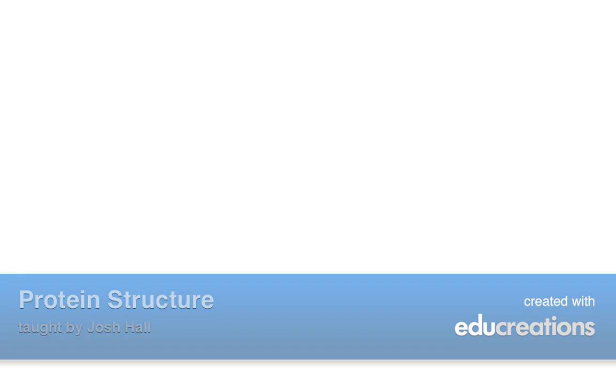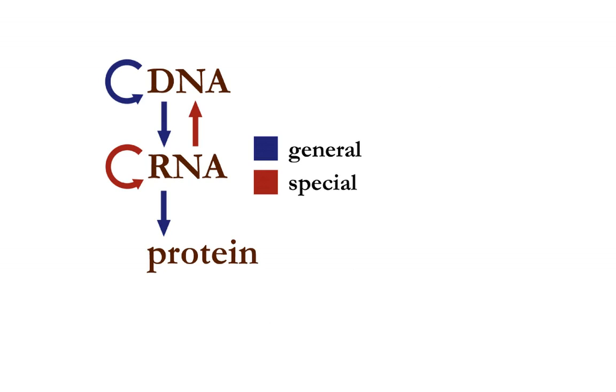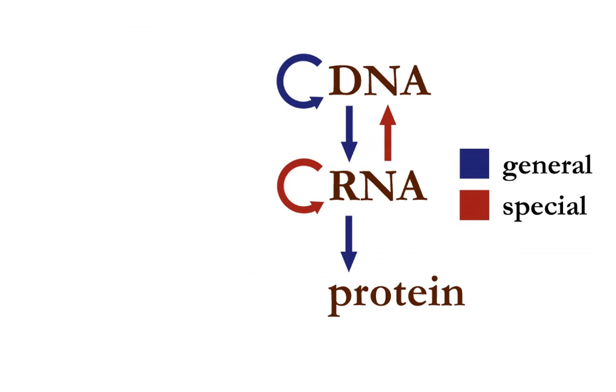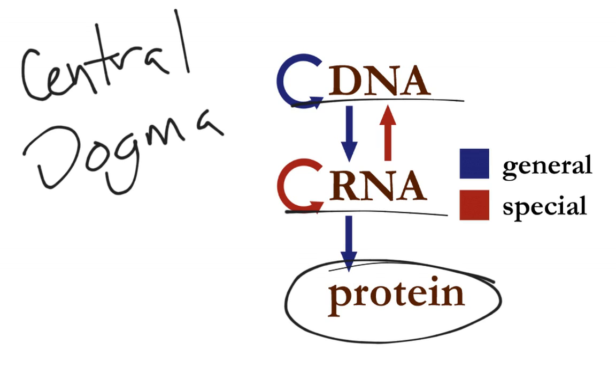This is Mr. Hall, and in this episode we are going to be discussing the structure of proteins. Protein structure starts with what we call the central dogma of molecular biology. And what this dogma states is that everything starts with DNA, and the message in DNA gets transcribed into RNA, and then that message in RNA gets translated into a protein. And ultimately it's those proteins that are the workhorse of the cell, the workhorse of life. They're the things that do most of the things in our bodies.